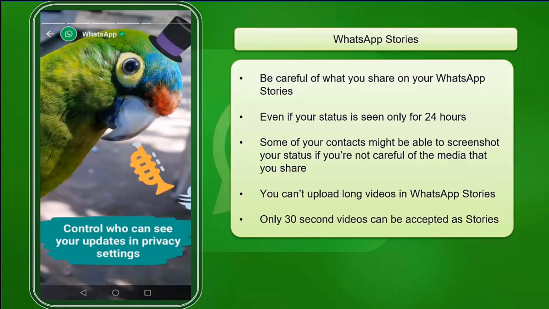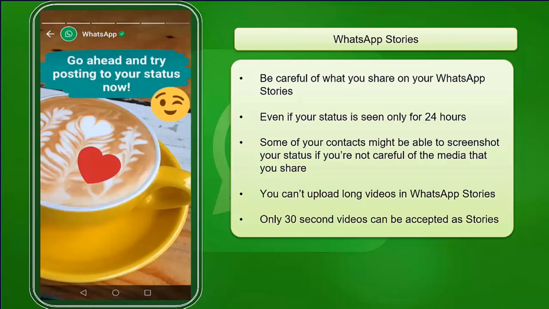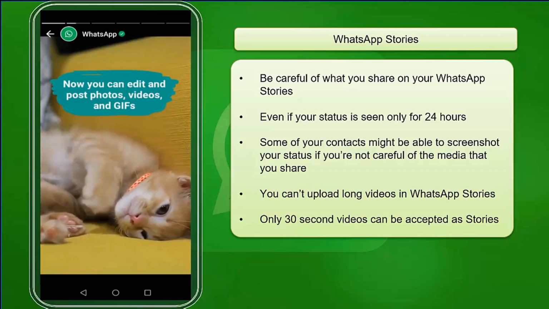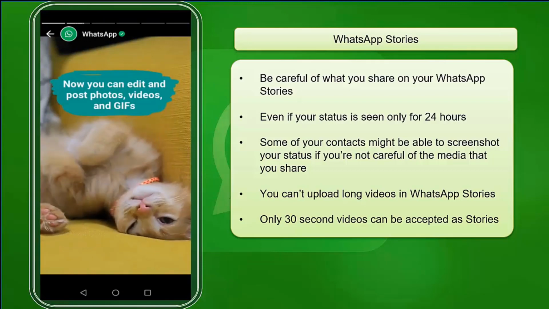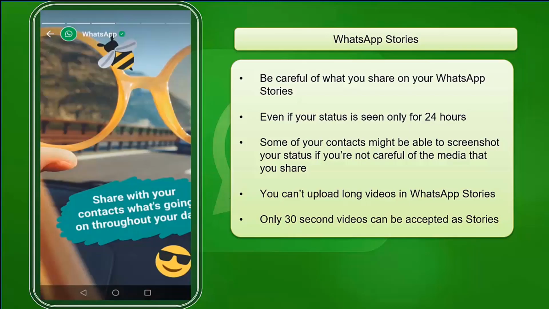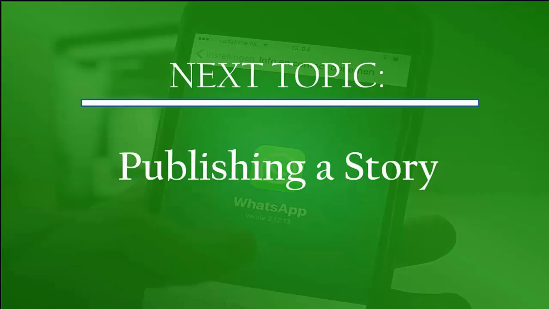Even if your status or your stories can only be seen for 24 hours, some of your contacts may be able to screenshot your status or your story if you're not careful of the media that you share. You can upload long videos in WhatsApp stories, but there's a way that you can upload them, and we will talk about how you can do it in the next lessons, since you can only add videos that are 30 seconds long. Now that you have learned about WhatsApp stories, we can now proceed to the next topic, publishing a story. I'll see you there.